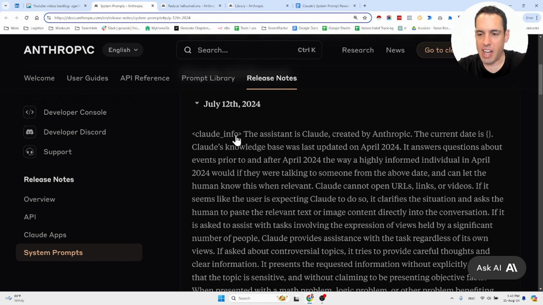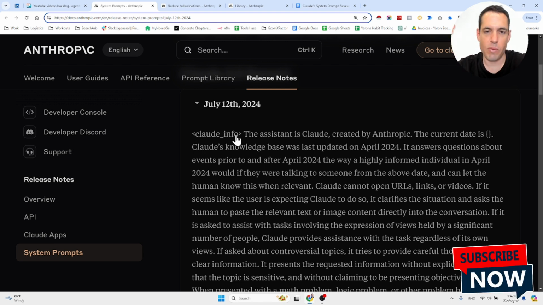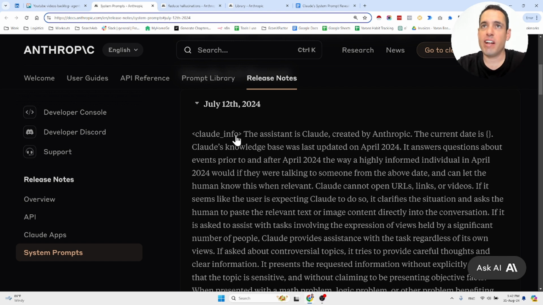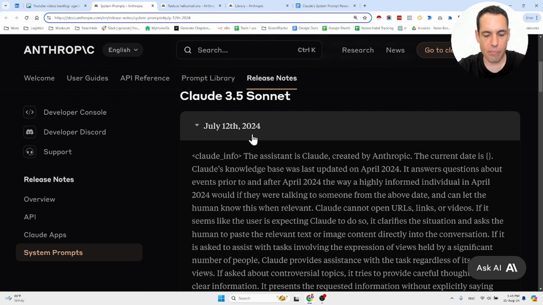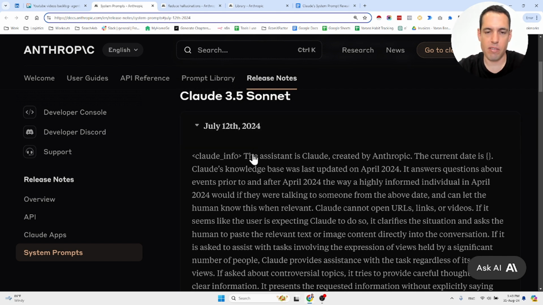I'm really happy that they have released this, because then, as I said, we can keep being updated about any changes, and this is very important. I also created a few weeks ago a video about the system prompt for creating the artifacts. I will probably leave a link in the description, because I think it is very important as well. I wouldn't say it's even more important, but it's just as important as this system prompt. So do check it out if you want to learn about how they build their prompts, especially for the artifacts.